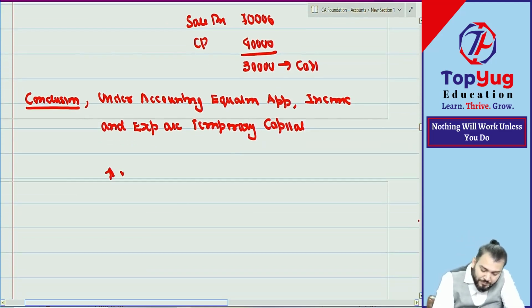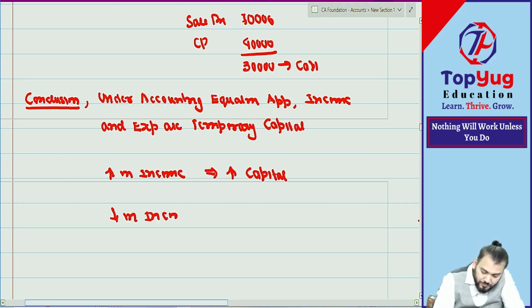Means, can I say this way? Increase in income will increase capital. Decrease in income will decrease capital.